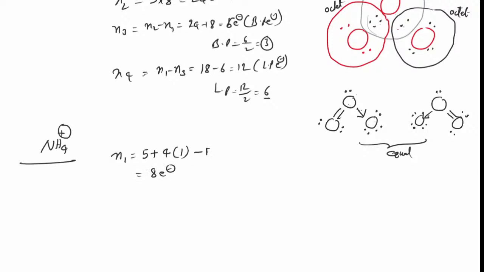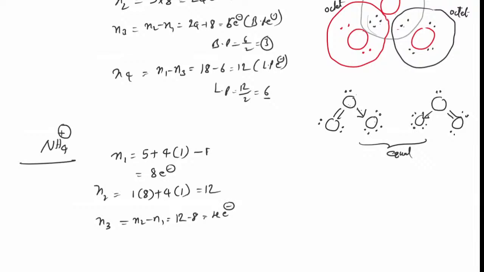Positive charge, remove electron; negative charge, add electron. Next, N2: 1 into 8 plus hydrogen 4 into 1, that is 8 plus 4, 12. Next, N3 is N2 minus N1, 12 minus 8, 4 electrons.